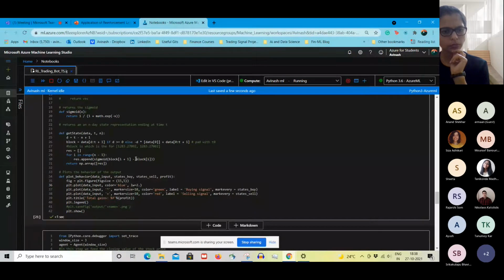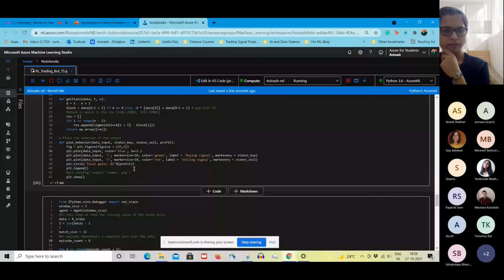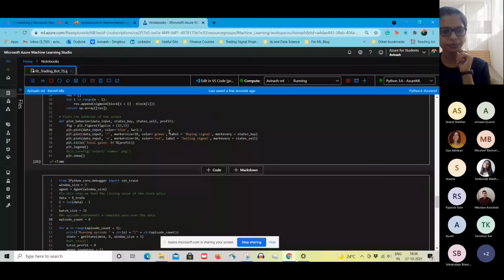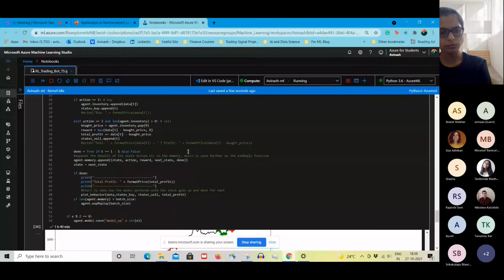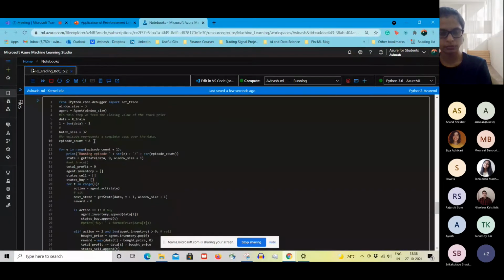Okay. And then this is the function where we tell Azure that if it's a buying signal, treat it in green, and if it's a selling signal, treat it in red. Earlier we had just defined everything. In this final code, we are putting it all together. We defined that this is our episode count. I have just put it at 8 because I wanted to run it and show you guys the result after 8. It was increasing and then it decreased drastically.